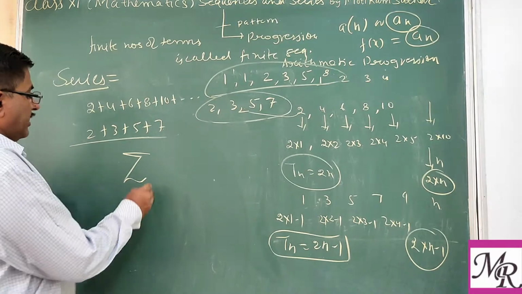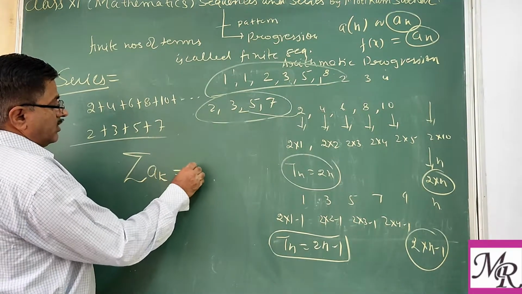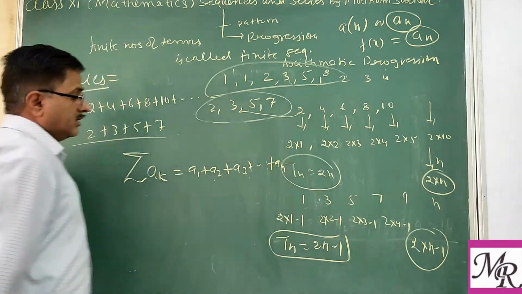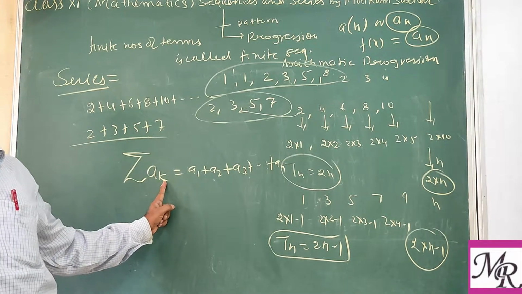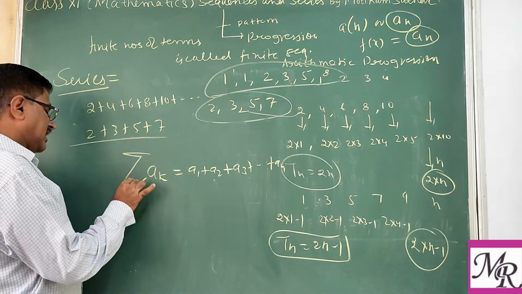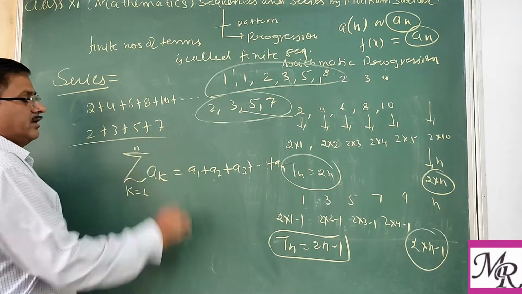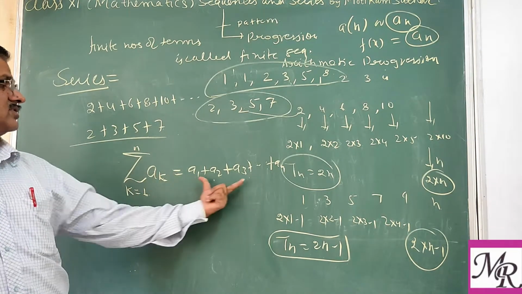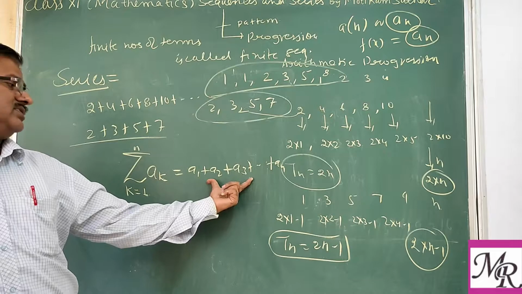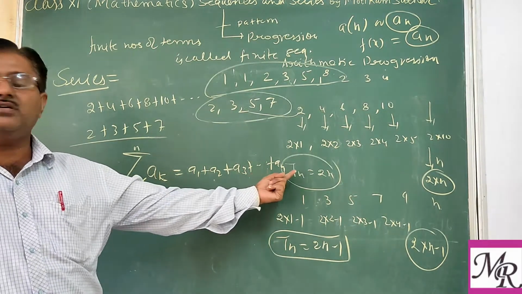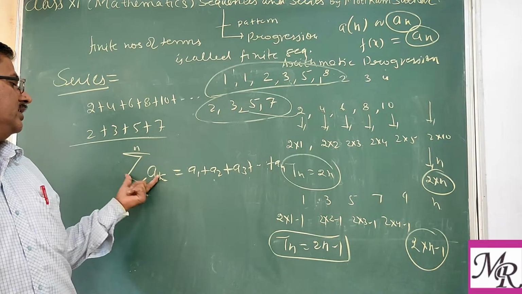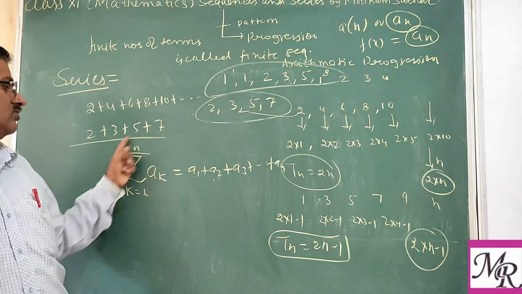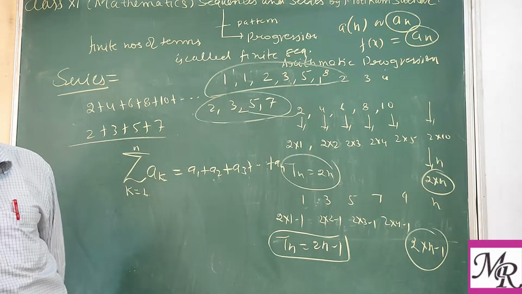So you may also write it like this: a1 plus a2 plus a3 plus up to an equals the summation of ak, where sometimes we also give the range, k from 1 to n. Summation of ak where k goes from 1 to n means this is the series. What series? a1 plus a2 plus a3 plus up to an. Both are equivalent and give you the same meaning. So this is all about the series.